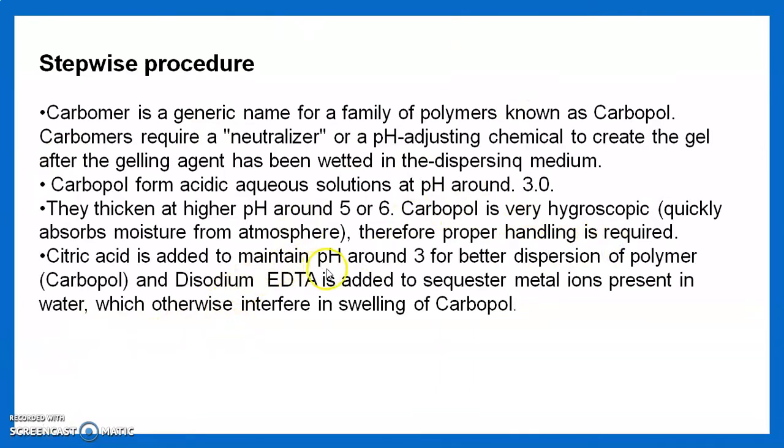Citric acid is added to maintain the pH around 3 for better dispersion of the polymer, that is carbopol. Then disodium EDTA is added to sequester metal ions present in the water, which otherwise interfere with the swelling of the carbopol.